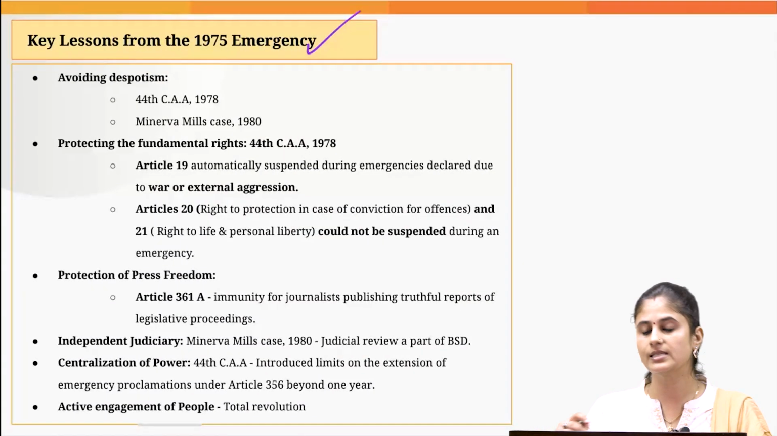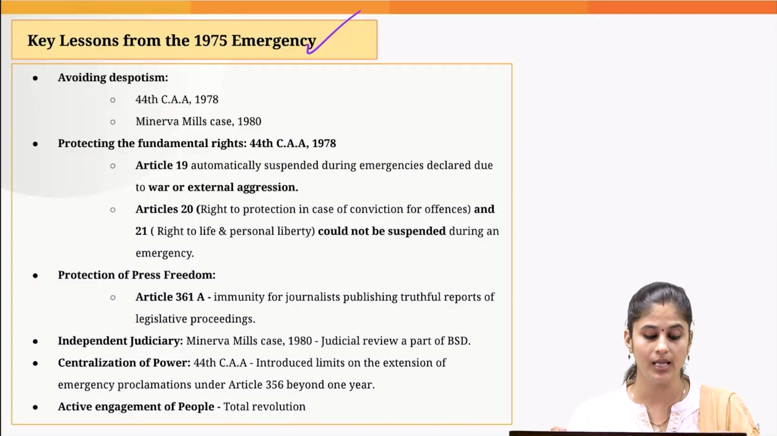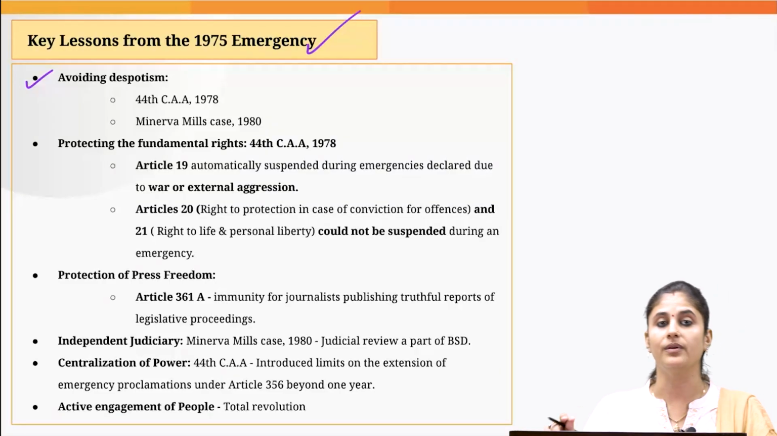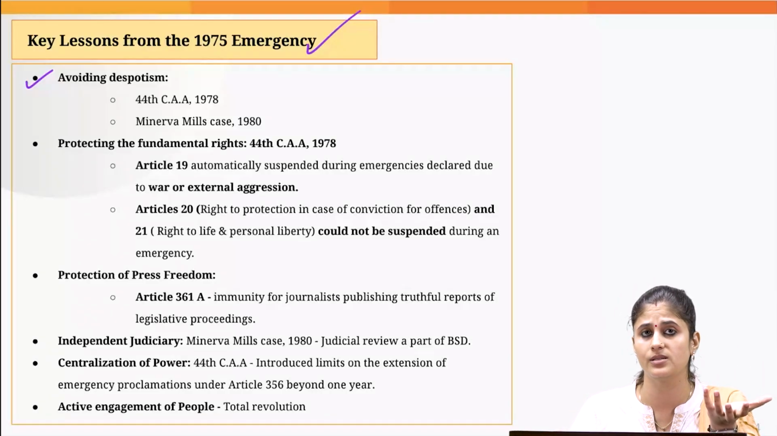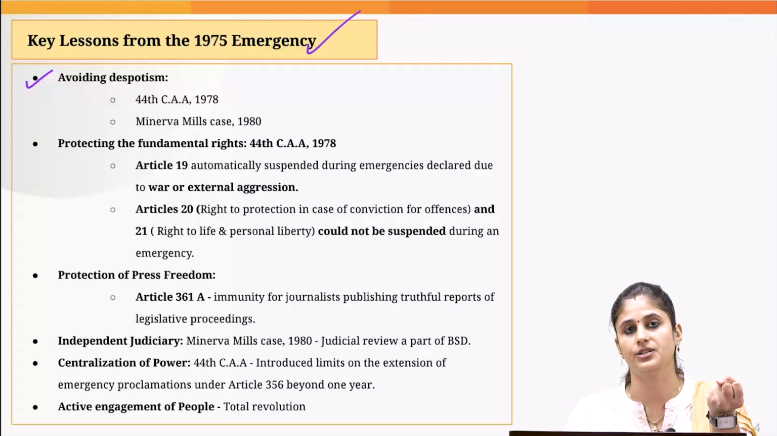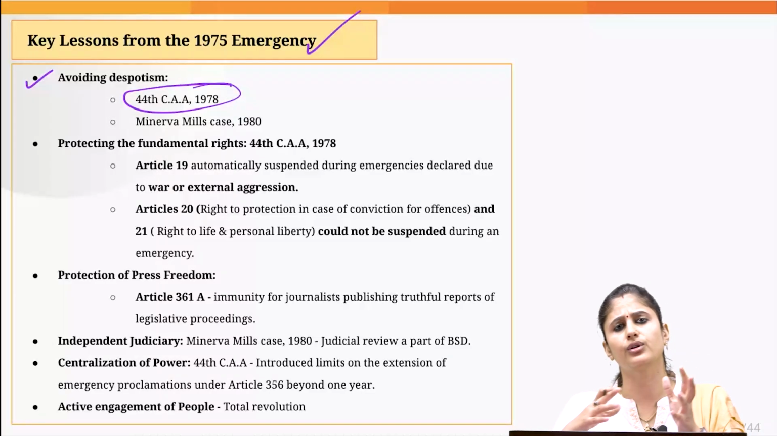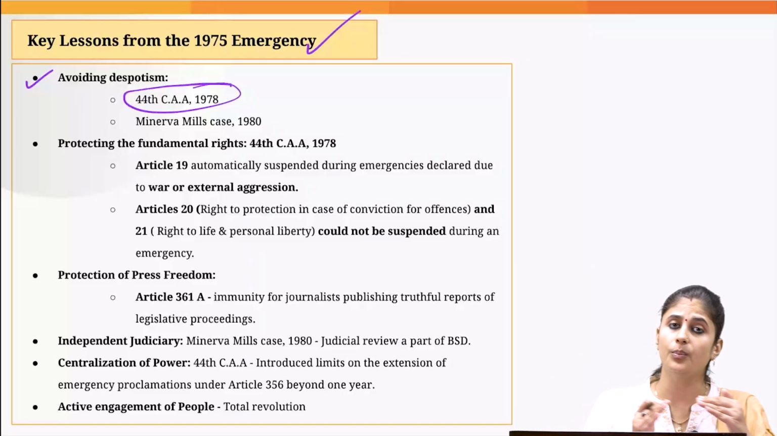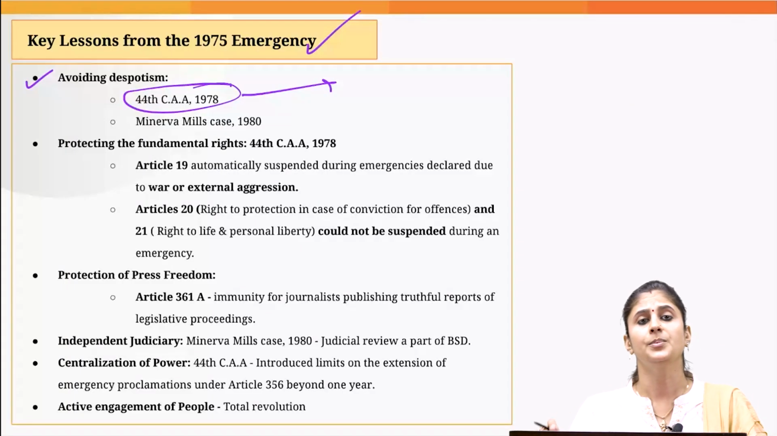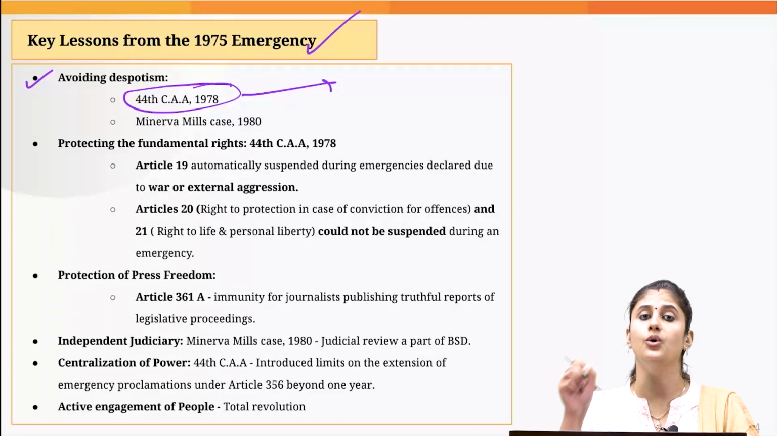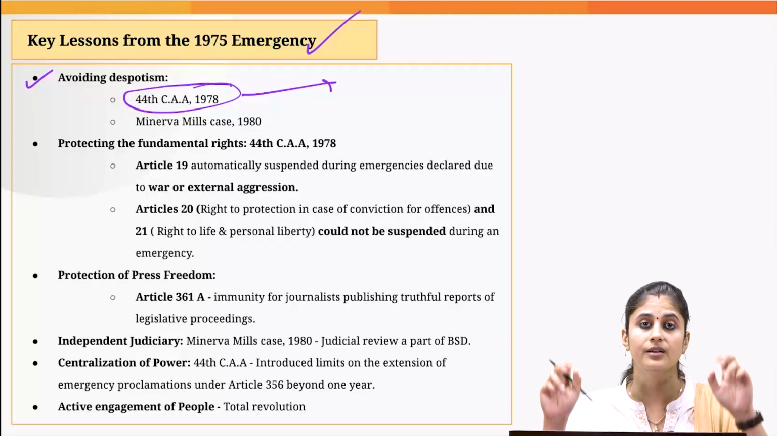Now, what key lessons can we learn from the darkest chapters of our democratic polity? First and foremost, we need to prevent despotism. Despotism means we should not allow a single person to have concentration of powers. That is the reason we have discussed in the previous slide how the 44th Constitutional Amendment Act incorporated a lot of safeguards in this respect. It stated that the president can proclaim national emergency only after the president gets the recommendation from the cabinet in written form.